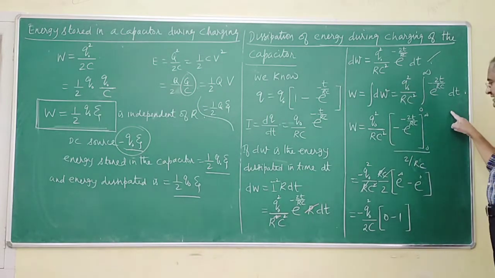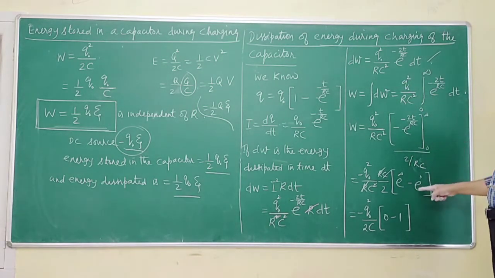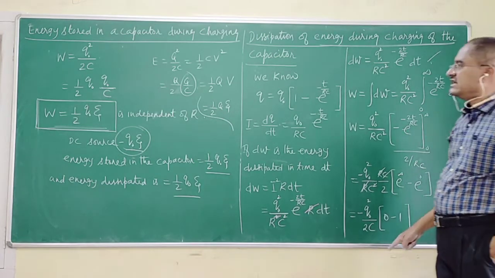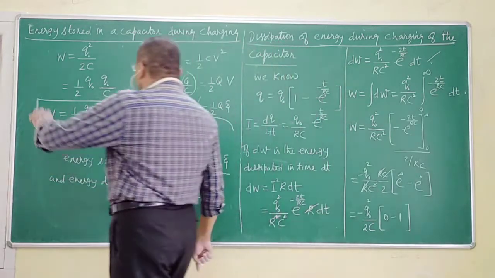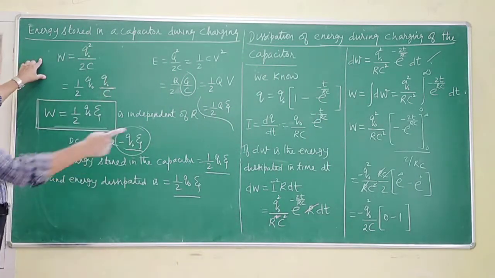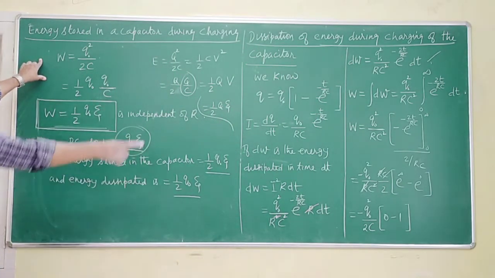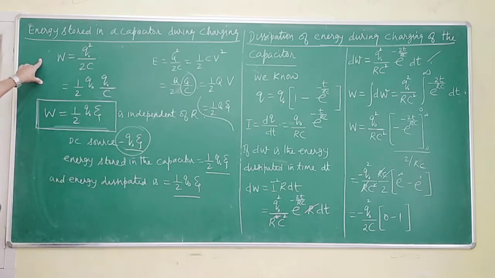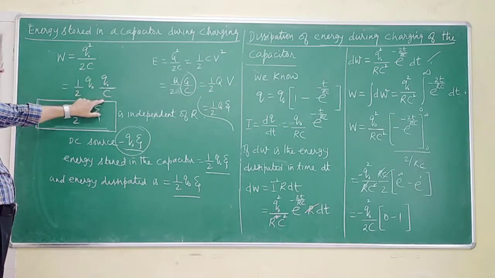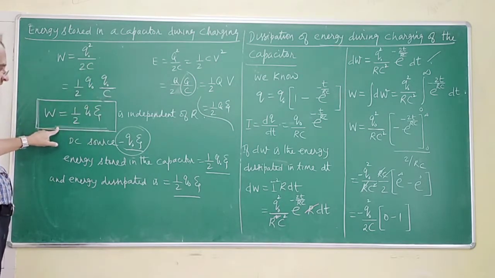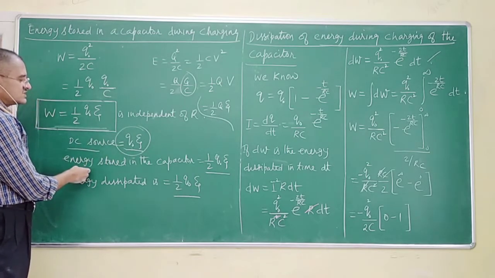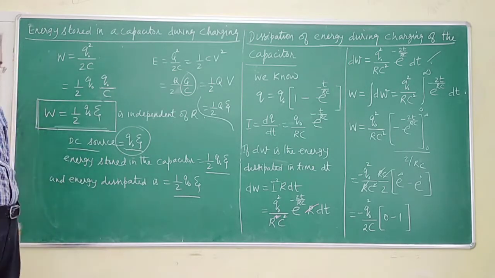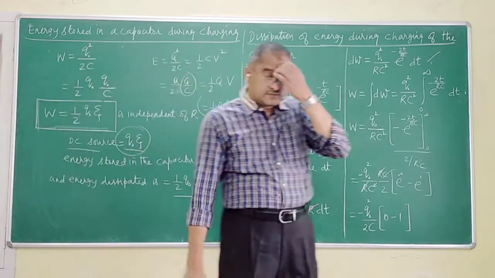Therefore, I have integrated this, substituted the elements, and finally I have got Q naught squared by 2C. So half Q naught by C times Q naught, and Q naught by C is EMF. This is the energy dissipated from a DC source. This is the total energy. Half of the energy is stored, half of the energy is dissipated. Is that okay to you, sir?